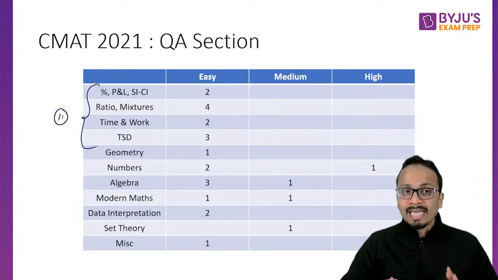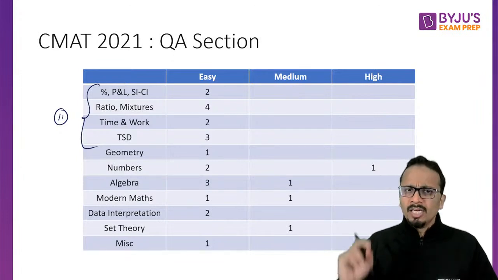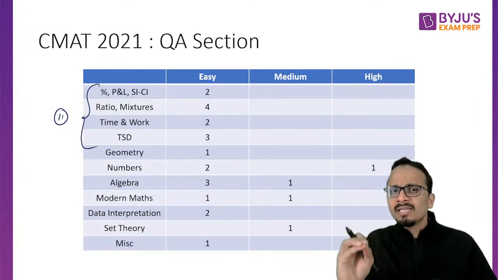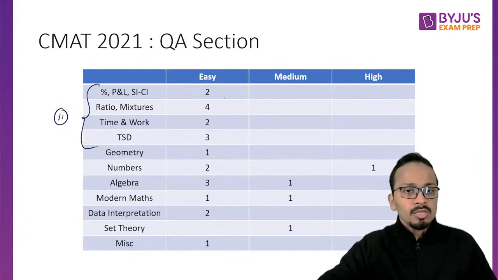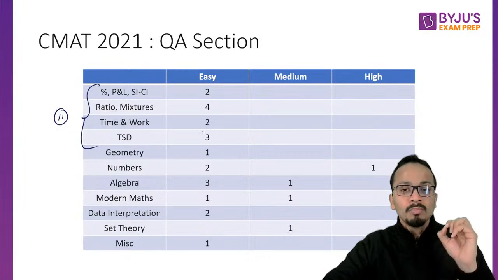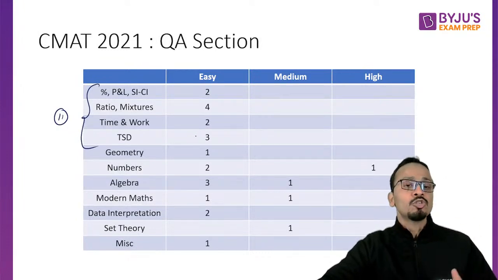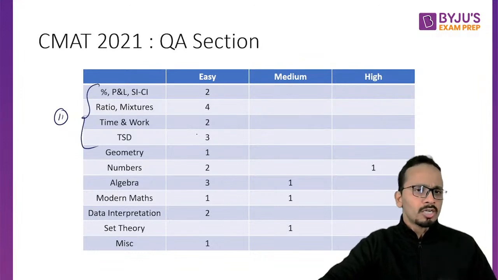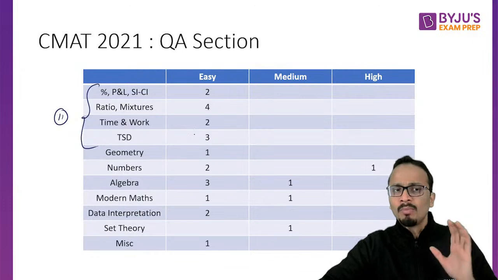So I can say that yes, arithmetic as always has been the most important area. And you will not see even a single question which is of medium or high level of difficulty. So all these 11 questions were of easy level of difficulty. So these questions can be attempted. These questions were straightforward, short, or based on very basic concepts from arithmetic.